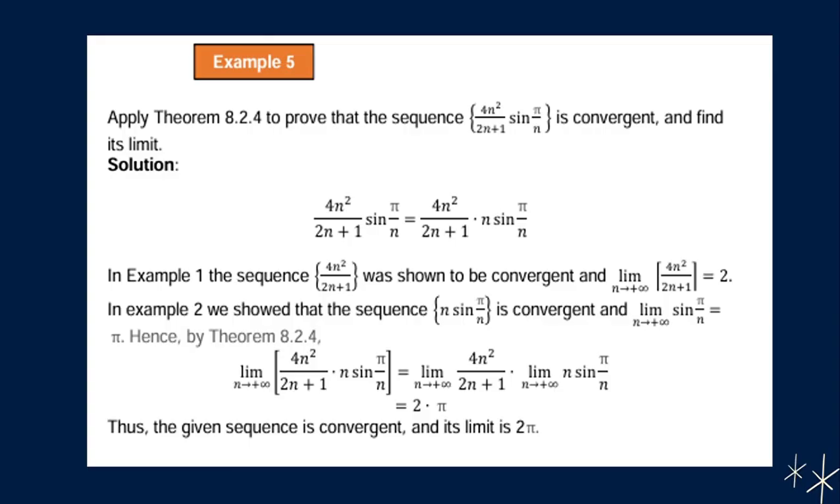Hence, by theorem 8.2.4, the limit of 4n squared all over 2n plus 1 times n sine pi over n as n approaches positive infinity is equal to the limit of 4n squared over 2n plus 1 as n approaches positive infinity times the limit of n sine pi over n as n approaches positive infinity. So we will multiply both limits. So we have 2 times pi. Thus the given sequence is convergent and its limit is 2 pi.